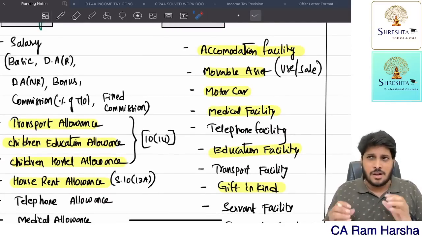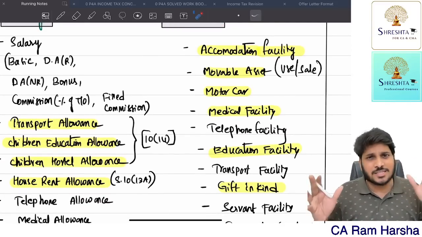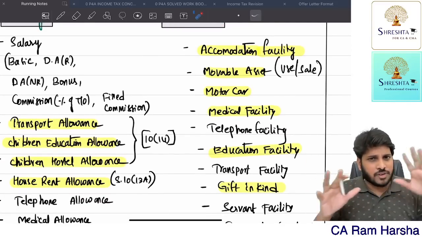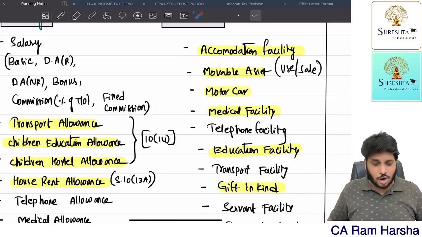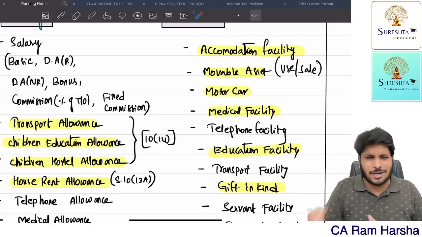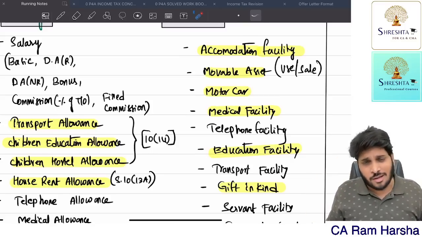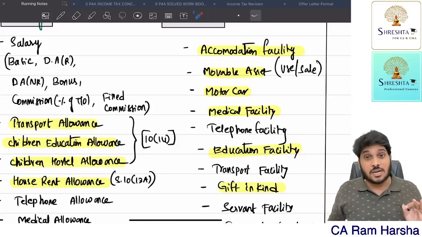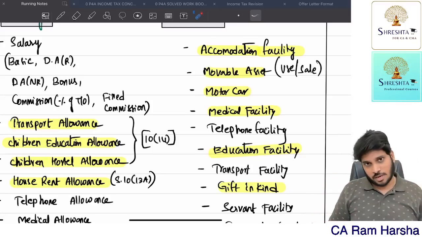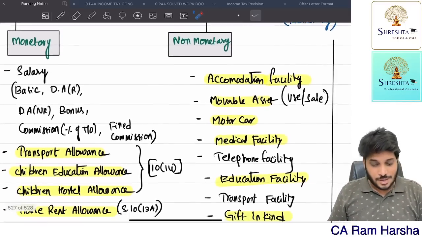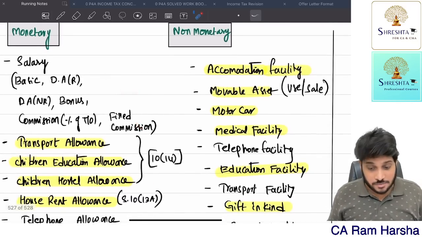More than this, let us assume in salary we are discussing some 50 types of benefits. Out of 50, I have covered almost 40 items here. 10 items are not at all relevant, no use at all. Getting the point? So all the benefits that are important from the exam point of view, I'm covering. Getting it? So the various benefits that we get, we have listed out.